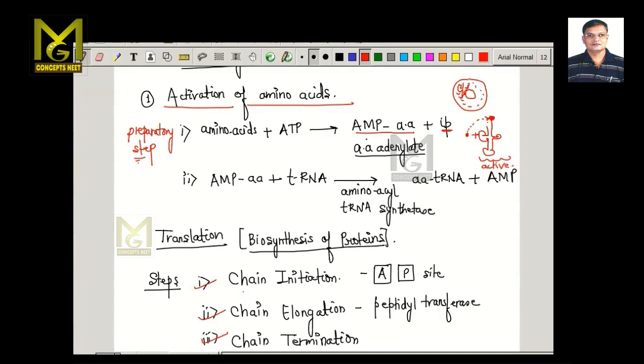Now this amino acid adenylate comes in contact with the transfer RNA, and in the presence of an enzyme called aminoacyl tRNA synthetase, it gives rise to the loaded transfer RNA. That is, this tRNA is loaded with an amino acid. So this is a preparatory step of protein synthesis.